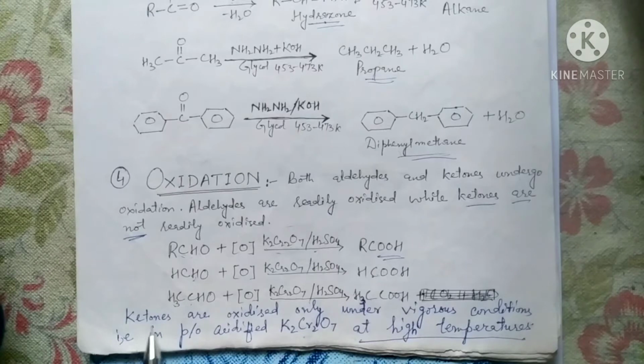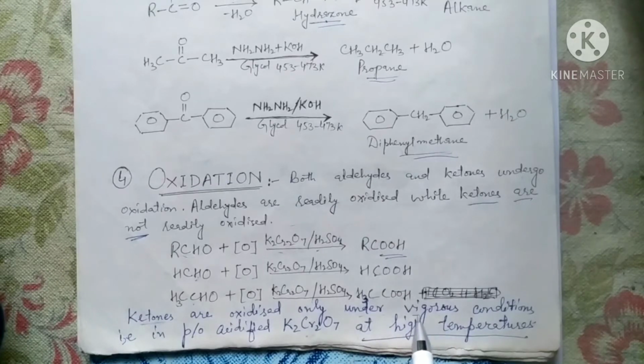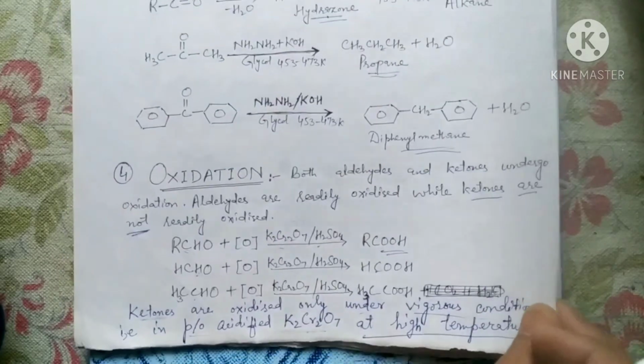Whenever oxidation of ketones happens, it happens only under special or vigorous conditions. What are those vigorous conditions? Again in the presence of acidified K2Cr2O7, but at high temperatures. At high temperatures, ketones are also oxidized in the presence of acidified potassium dichromate solution. Remember, at high temperatures.